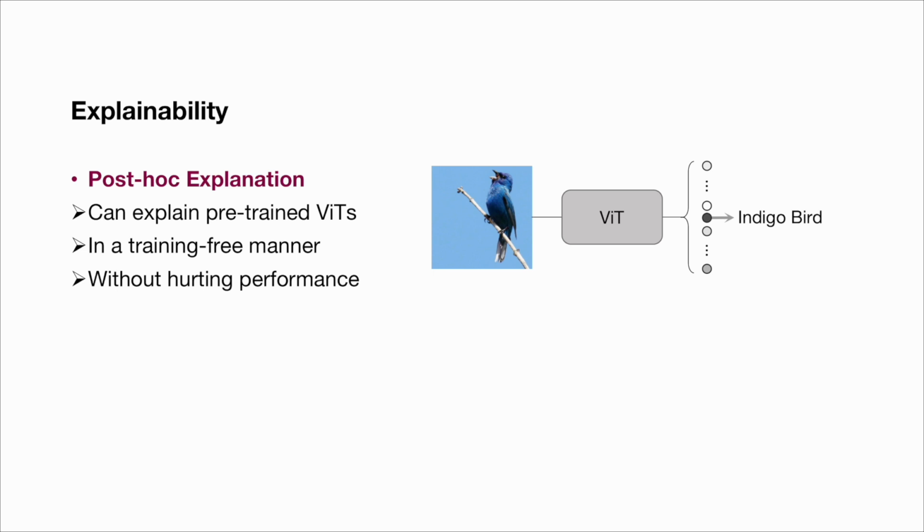Unlike developing inherently explainable models, post-hoc explanation does not hurt the performance of the original ViTs and is straightforward to implement. The problem we aim to address is illustrated on the right. An input image is fed to the pre-trained ViT, which outputs a predicted class, indigo bird. Post-hoc explanations seek to provide the rationale behind the model's prediction.